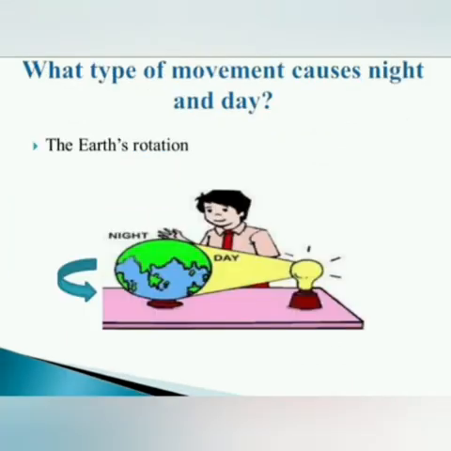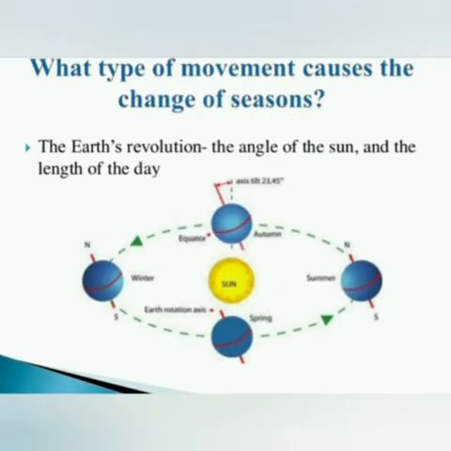Next question, what type of movement causes night and day? And I hope you all know the answer. The earth's rotation causes night and day. Next question, what type of movement causes the change of seasons? The earth's revolution, the angle of the sun and the length of the day cause the change of the seasons. And you can say the revolution of the earth and its tilted axis causes the seasons.